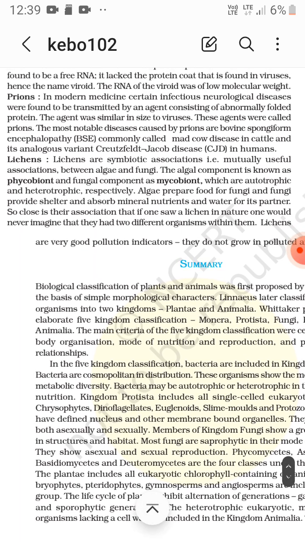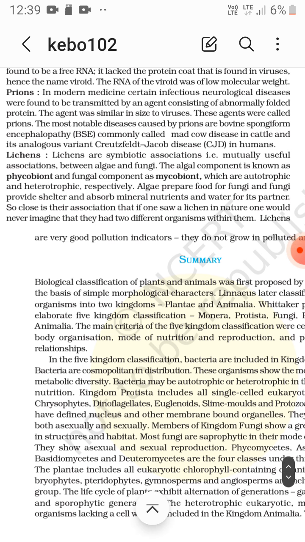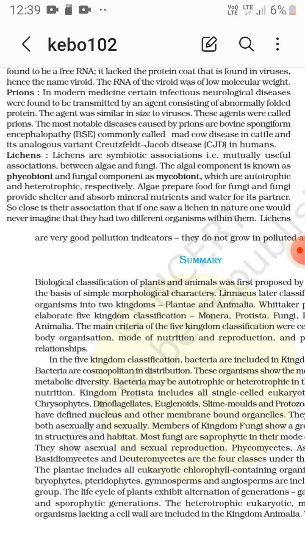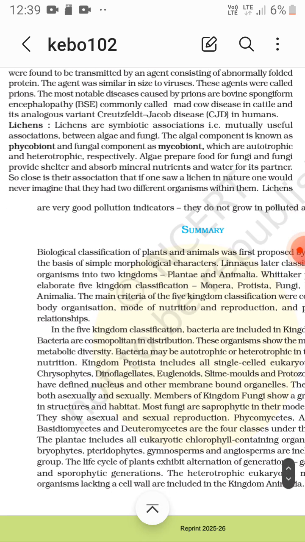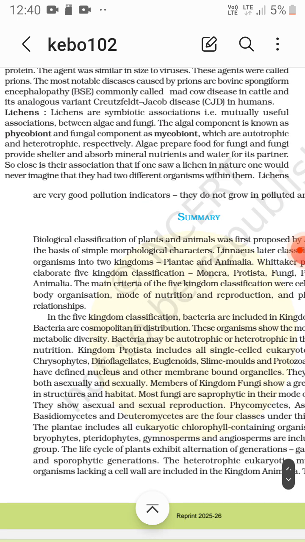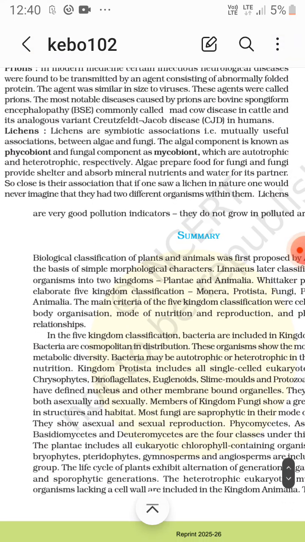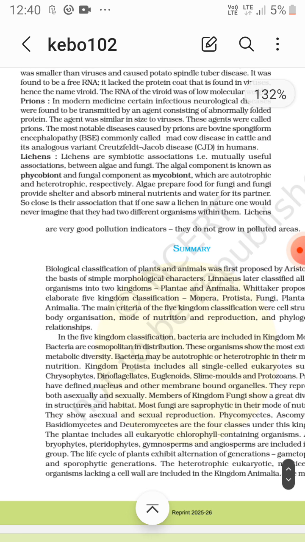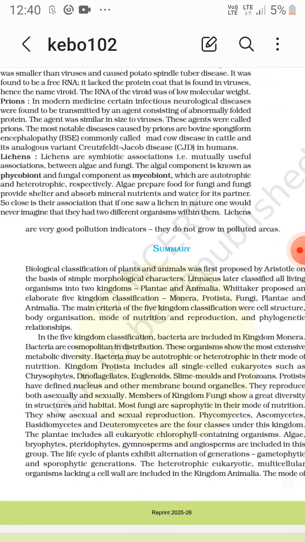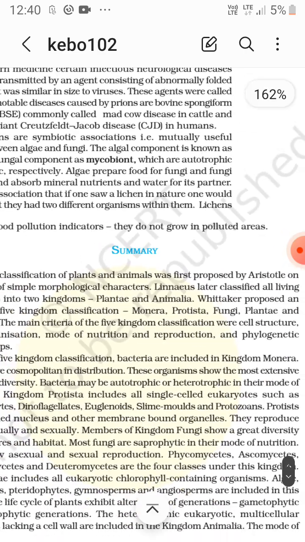Now lichens. There are two symbioses, that is mycorrhiza and lichens, algae and fungi. The algal component is known as phycobiont and the mycobiont is the fungal component. One is autotrophic, one is heterotrophic. Algae prepare food for fungi, and fungi provide shelter and absorb mineral nutrients and water for its partner. They cannot be seen separately as they are together. Lichens are very good pollution indicators because they do not grow in polluted areas.